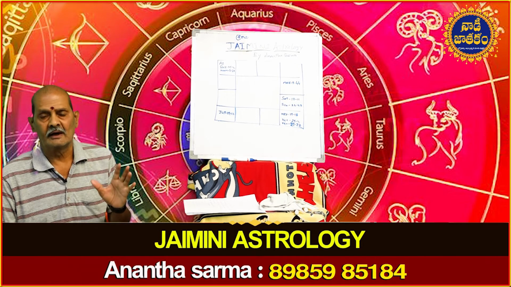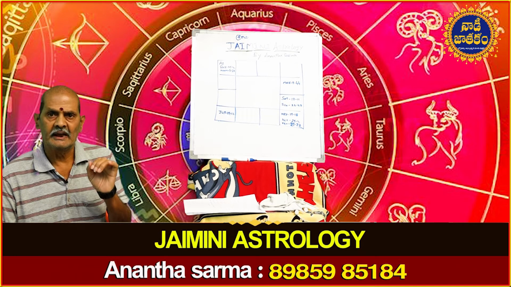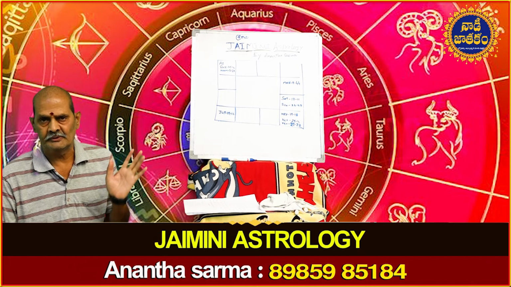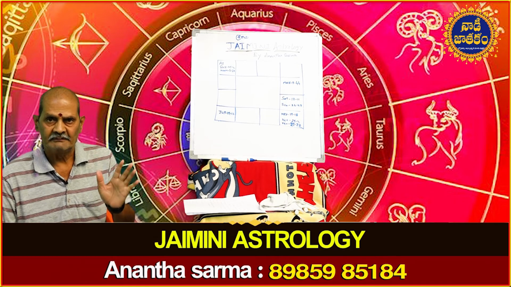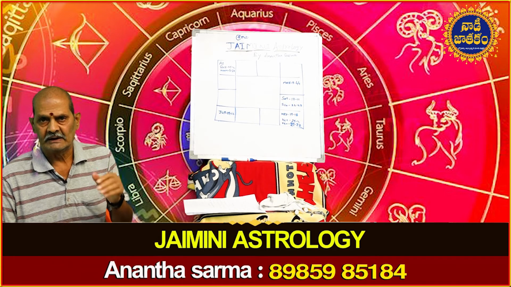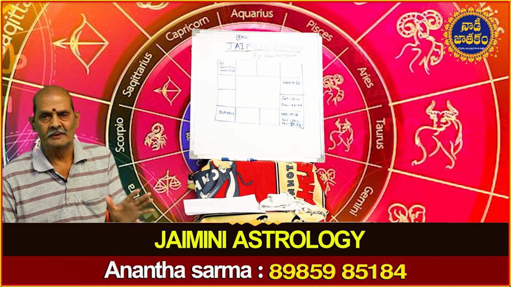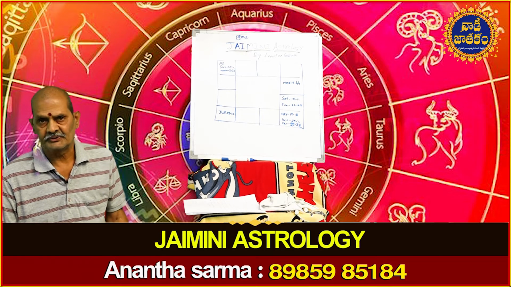So these Karakas are Karakas in every horoscope. These are the same Karakas. In any given horoscope, whatever may be the Lagna or whatever may be the degrees of the planets, these Karakas are the same. So in any horoscope in Parashara system, Jupiter is the Karaka of wealth and children. So that is why they are called Sthira Karakas or fixed Karakas.